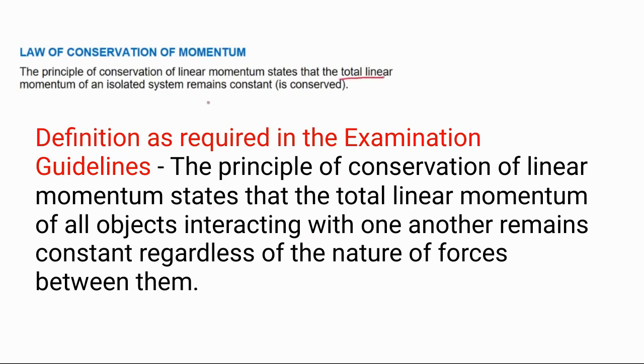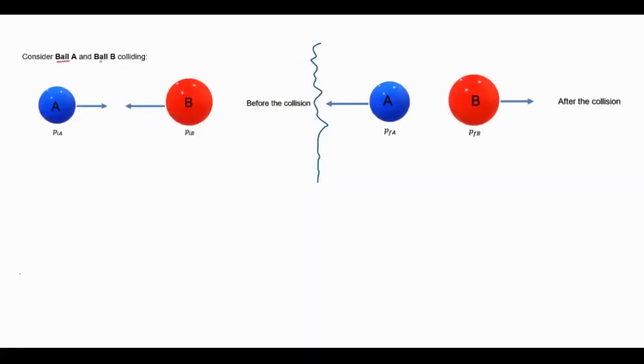The total linear momentum of an isolated system remains constant, meaning that it is conserved. Remember, we discussed the isolated system in the previous lesson. It is conserved, meaning that it does not change. Let me explain this further. Let's consider ball A and ball B. So we have 2 situations here. The first situation is before collision, and the second situation is after collision.